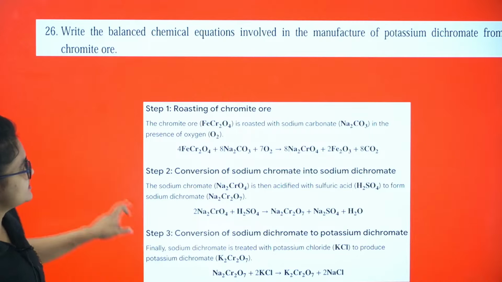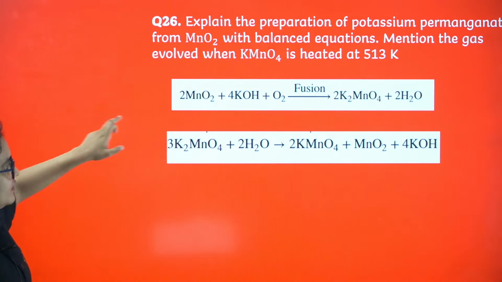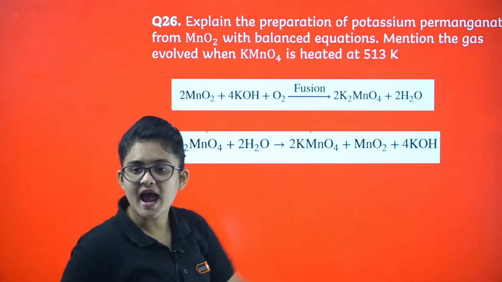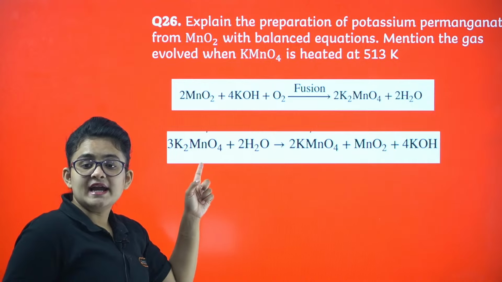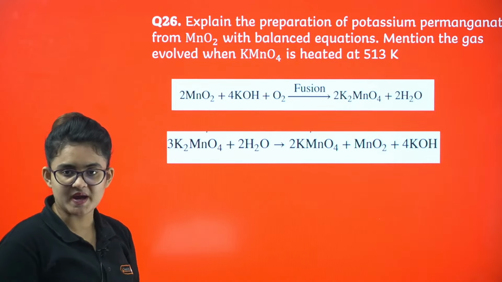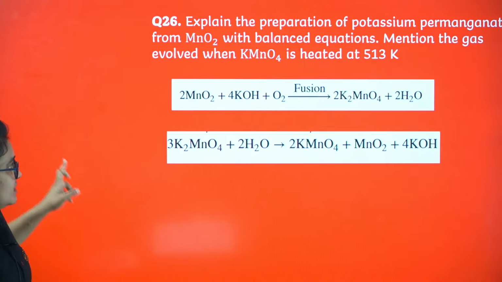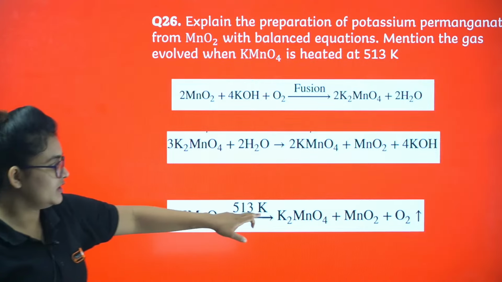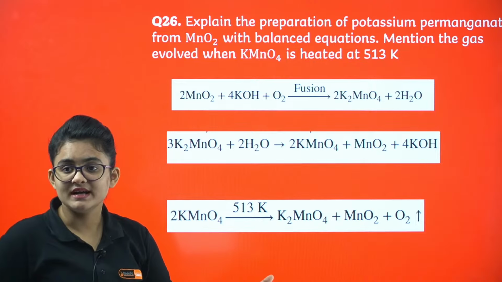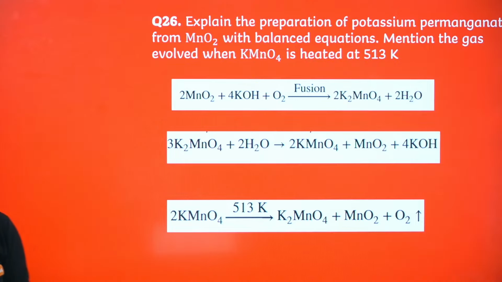Okay, let's proceed. This is explain the preparation of KMnO4. Here you can see, if you treat MnO2 with KOH, you will end up with K2MnO4 and water, right? Next, K2MnO4 on being treated with water will give you KMnO4 plus MnO2 plus KOH back. Now KMnO4, as I discussed, when further heated, you will end up with K2MnO4 plus MnO2. Sometimes they ask what gas you will get. Mention the gas evolved, O2 gas. Okay, I guess it's clear.